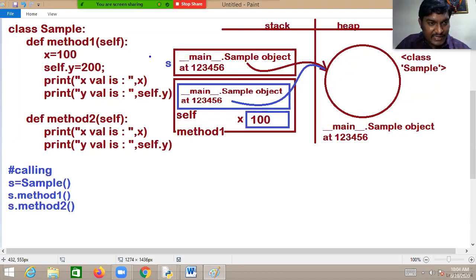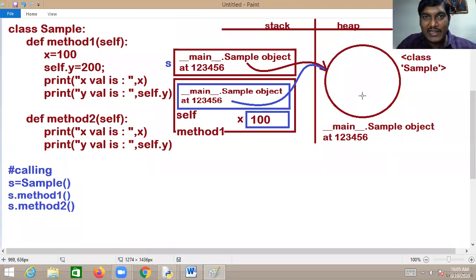So now in this line, assignment is always from right to left, no? So now 200 is assigned to the y member. So 200 is assigned to the y member referred by self. Self in method 1. Method 1 self is referred to what? This object.